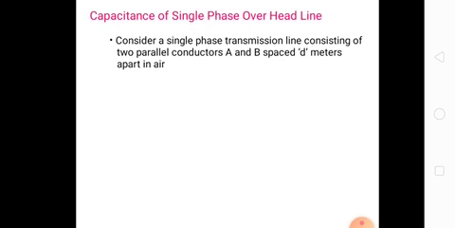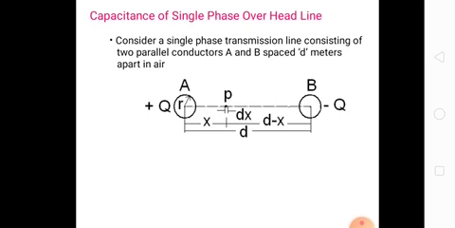So now the capacitance of a single phase overhead line. Consider a single phase transmission line consisting of two parallel conductors A and B spaced d meters apart. So let us consider a single phase overhead line consisting of two round parallel conductors as shown in the figure. Here one is conductor A and another one is conductor B. The total distance between the two conductors is D. Conductor A has plus charge and conductor B has minus charge.